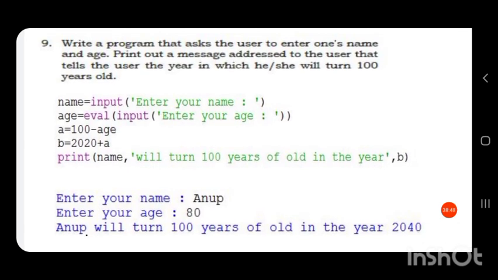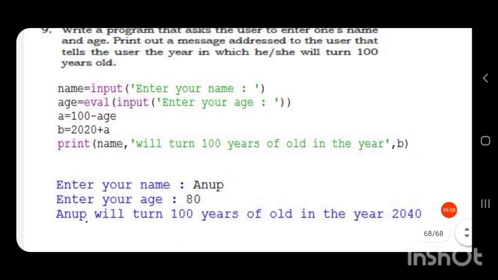Name is a string, so no need of using the eval function there. So name is equal to input, enter your name. Age is equal to eval input, enter your age. Age is an integer value, so we have to convert it into its corresponding data type. So we need the eval function there.